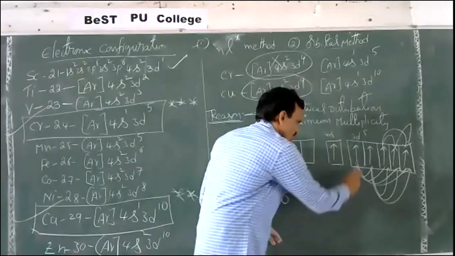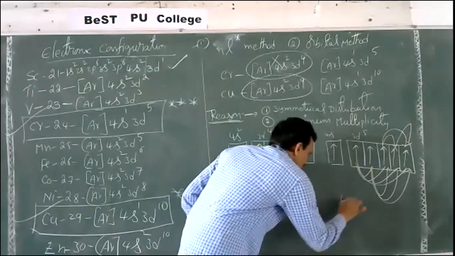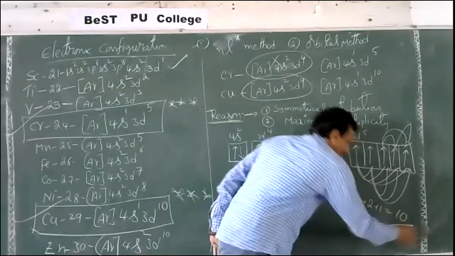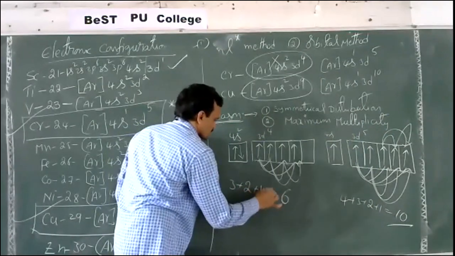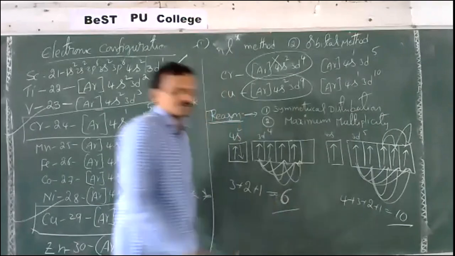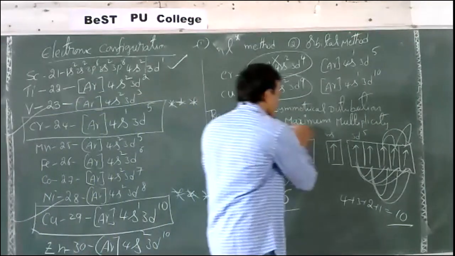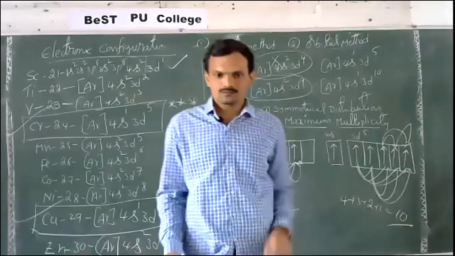Total how much did you get? 4 plus 3 plus 2 plus 1. Total 10 exchanges are possible, whereas here 3 plus 2 plus 1, only 6 exchanges are possible. Maximum multiplicity, as I said earlier, is Hund's maximum multiplicity rule.